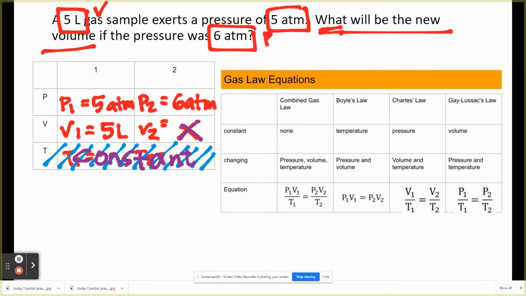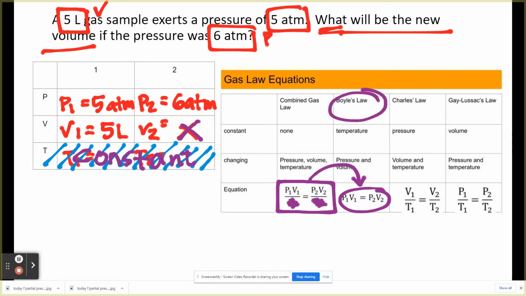So look at your equations on the side. Guys, you always start with our main equation. This one doesn't have a T, so I need to take out the T, and it changes to this equation right here. And what is that equation? Boyle's law. So this problem is a Boyle's law problem, and that's how you identify what type of problem it is.